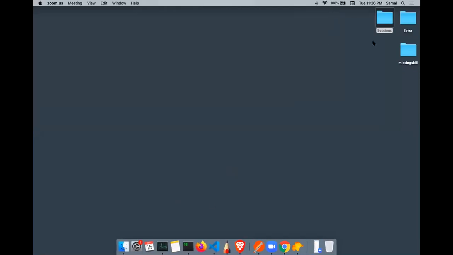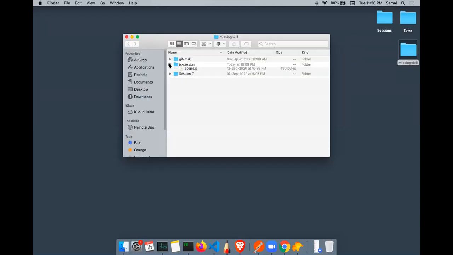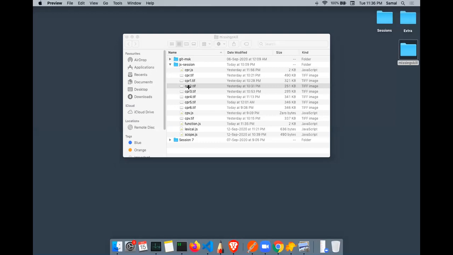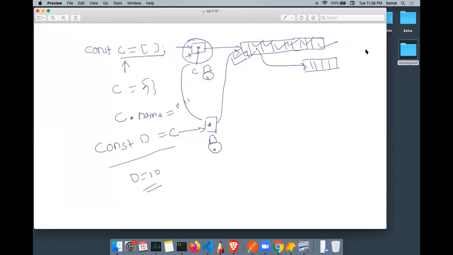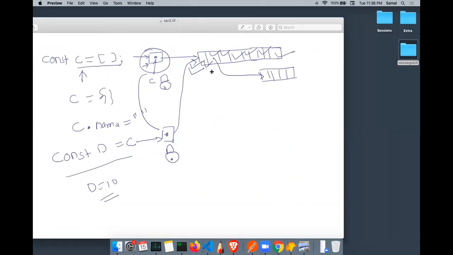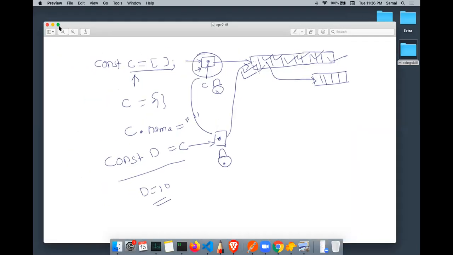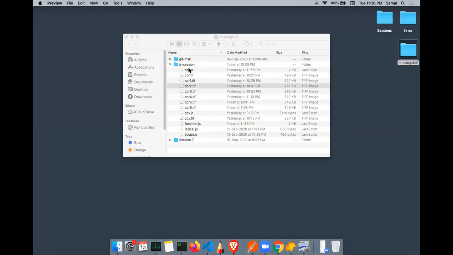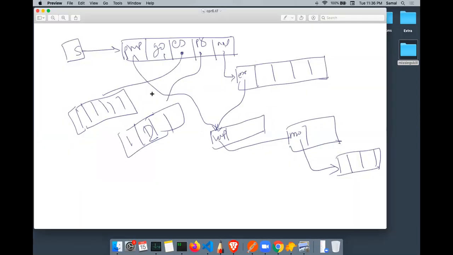Whenever you have anything which is non-primitive, and one of the items holds a non-primitive, it again points to another location. This is the heap, another location. Same way, when you copy it,